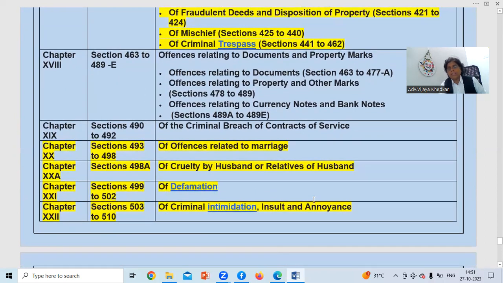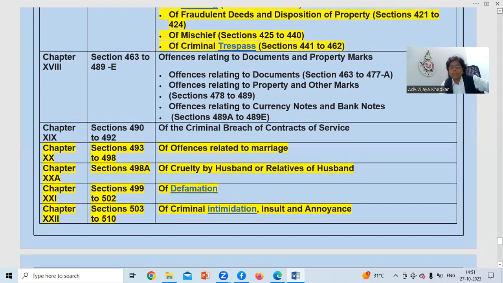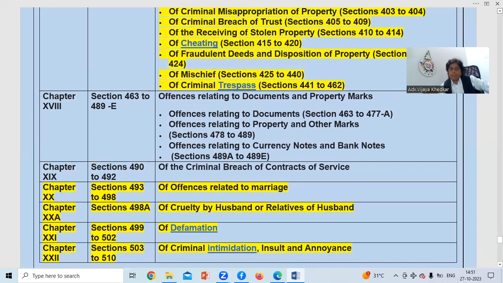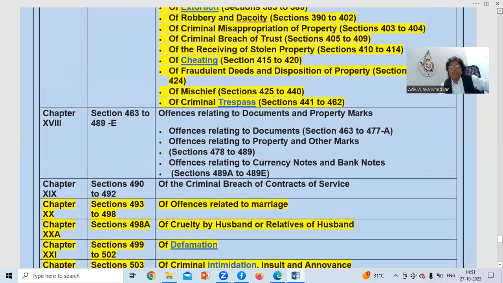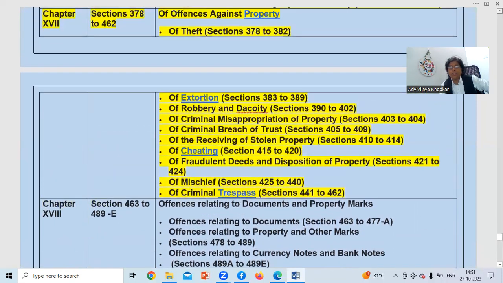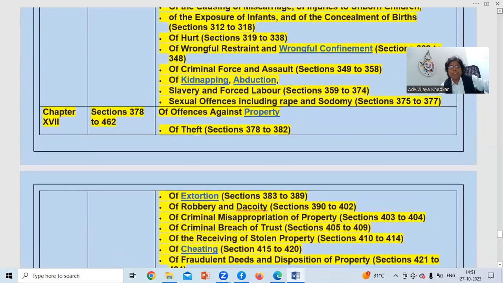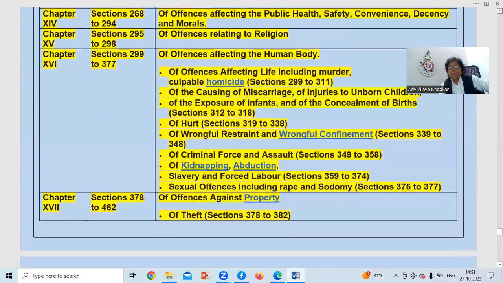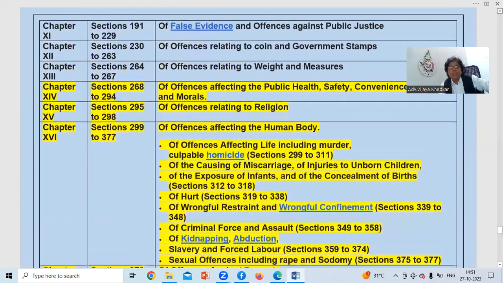As you can see on the screen, I have highlighted whatever part is important from the exam point of view, and the important sections I have highlighted too. We'll go one by one. But please make a chart like this in your study area, wherever you can see it every day, with the main sections that I am highlighting. You can just write it down or make a chart of it, and that will make it easy. You should know it from the index point of view also.